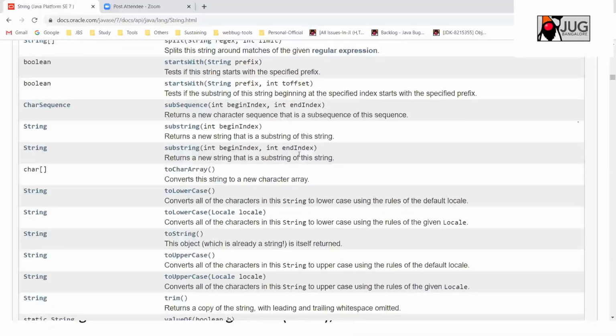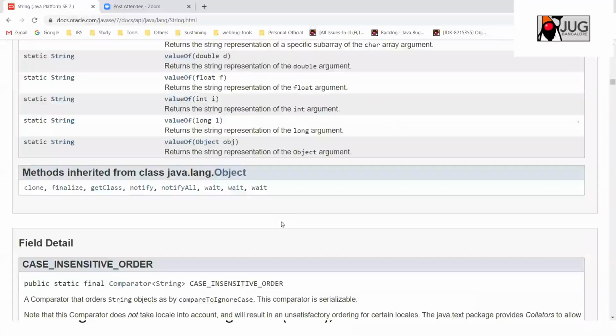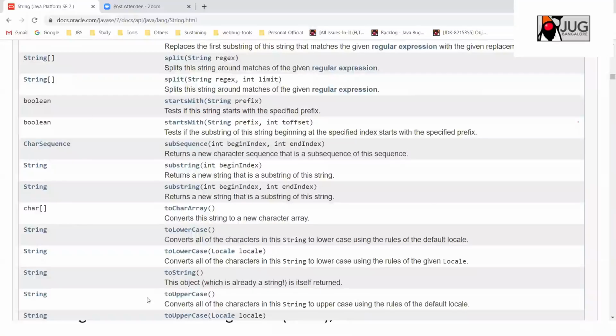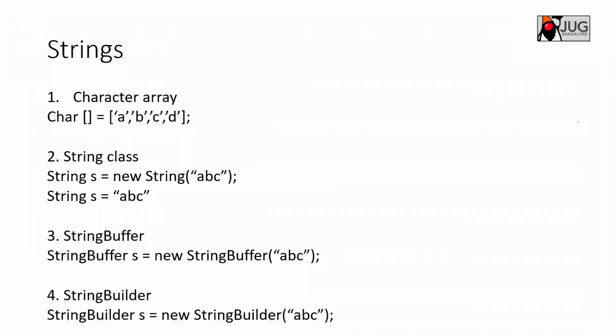For example, the string is hello world and you want a substring from index 0 to 5, so you can get hello, right? So that is how you can do it. A lot of other things are there, but that's fine, no need to get into that detail. So that is the advantage of the string class, because it has a lot of inbuilt functions.